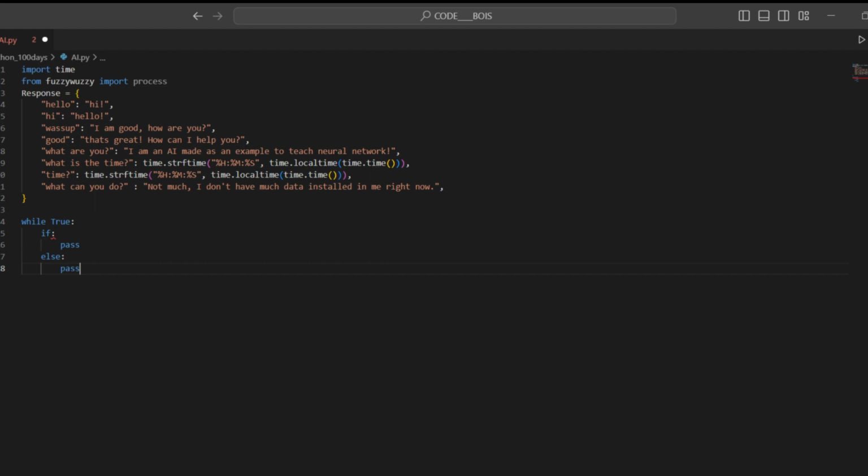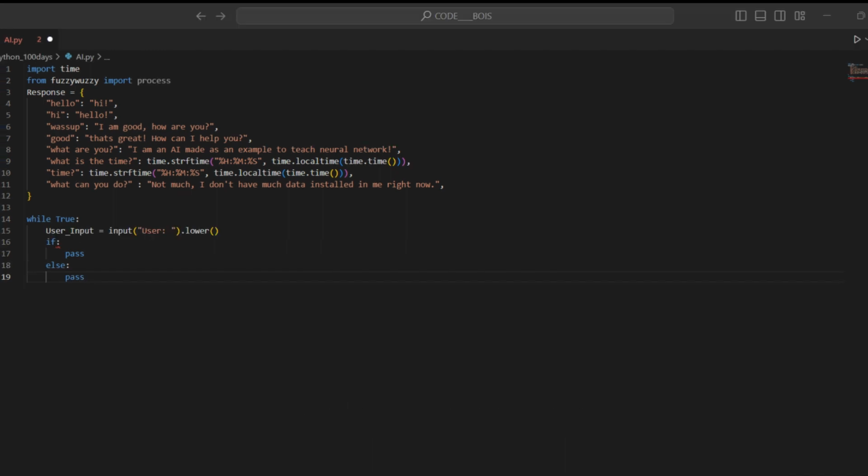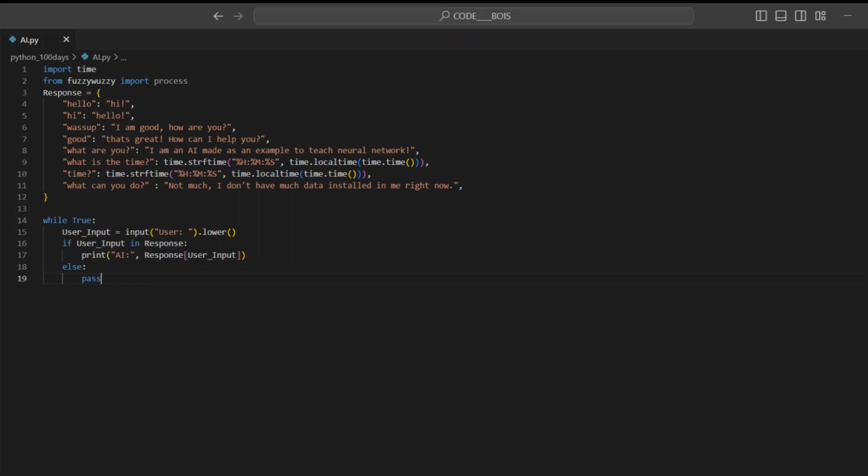Then inside the while true loop, which is our main loop, we will put all the code in and try an exception function, as when the neural network can't answer a question, the program should not crash. Now we will ask the user for input with the user input variable and store it as lowercase. Then we will check if the input exactly matches the data in the responses dictionary, and if it did, it should print out the respective response.